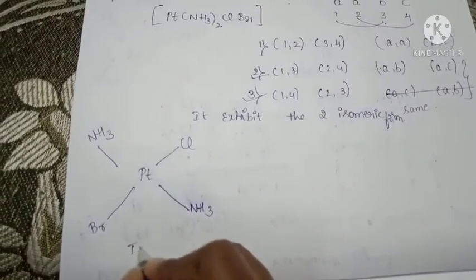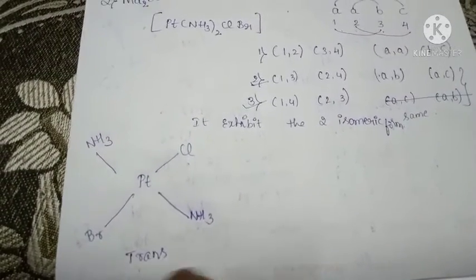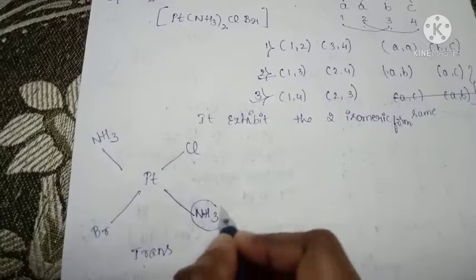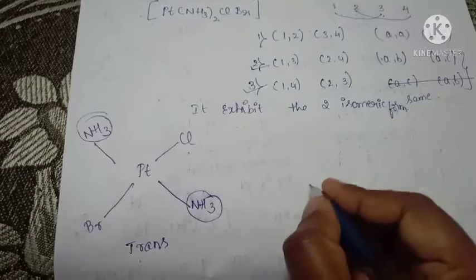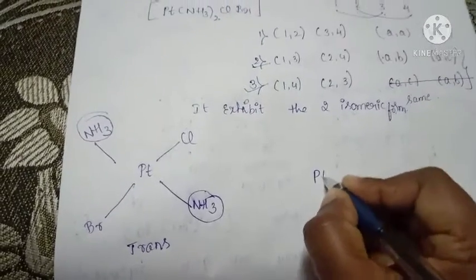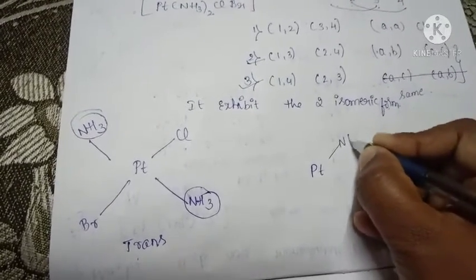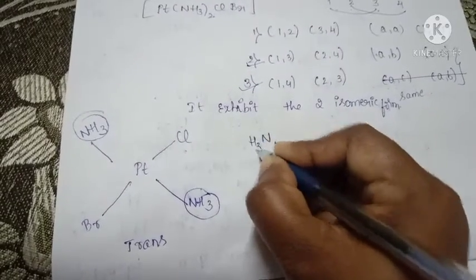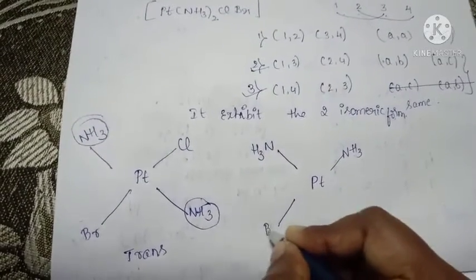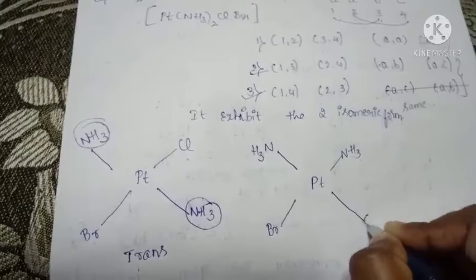It is the trans isomer because the ammonia ligands are on the opposite side. Next, platinum, NH3, Br, Cl.